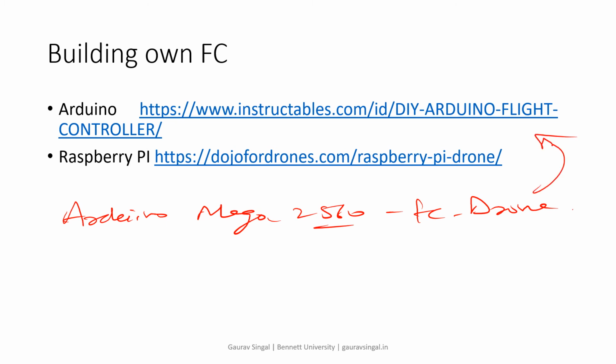You can use this link. And if you want to deploy flight controller code on a Pi, then you can use this link. So both links are there for making your own flight controller, and if you want to change some functionality, then you can also do it very easily. If you need any help, then please ping me. I will try to help you at my best.